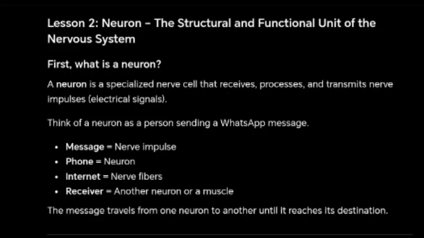Functional unit of the nervous system. First, what is a neuron? A neuron is a specialized nerve cell that receives, processes, and transmits nerve impulses, electrical signals.